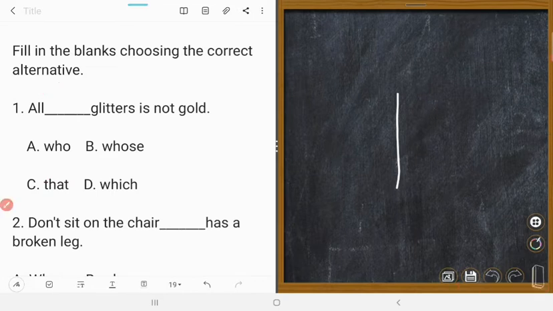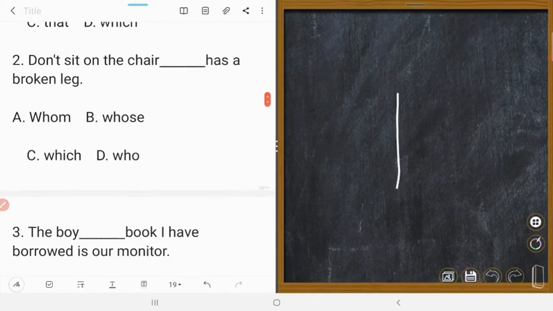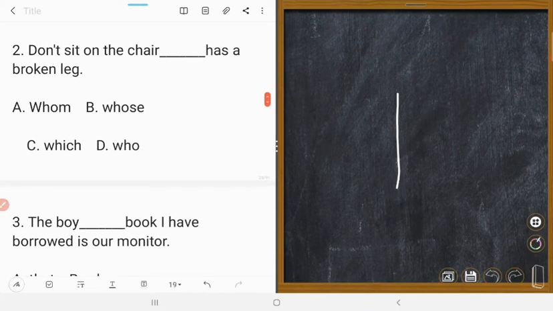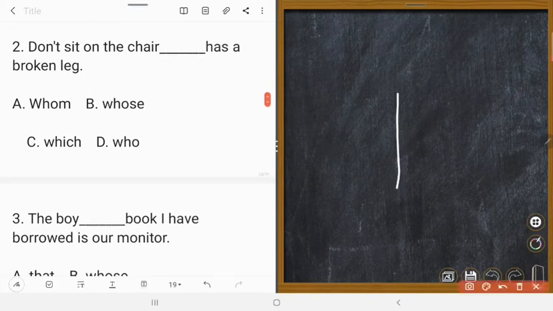Next one is: don't sit on this chair which has a broken leg. Chair is a non-living thing. So we can't use who, whom. Instead we will use either which or that. The right answer is which. Correct, C.